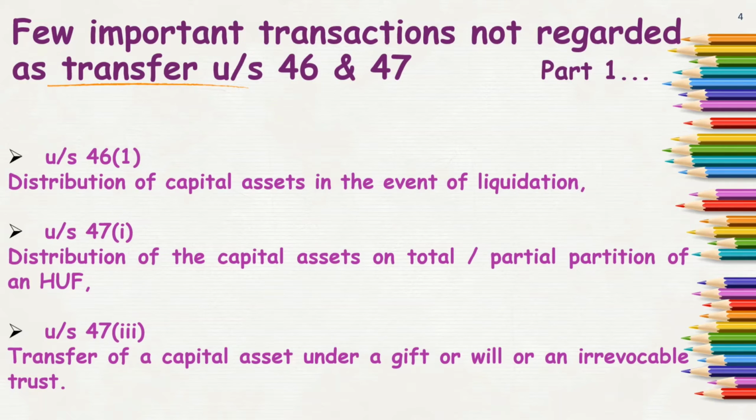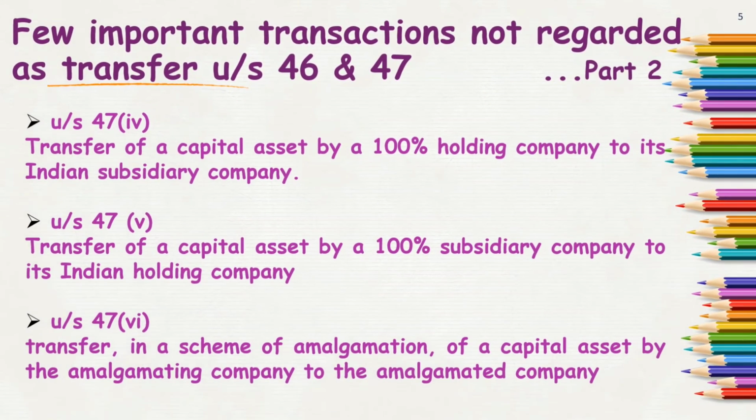A few items are there again. Section 47(4), that is clause 4, says transfer of capital assets by a 100% holding company to its Indian subsidiary company.